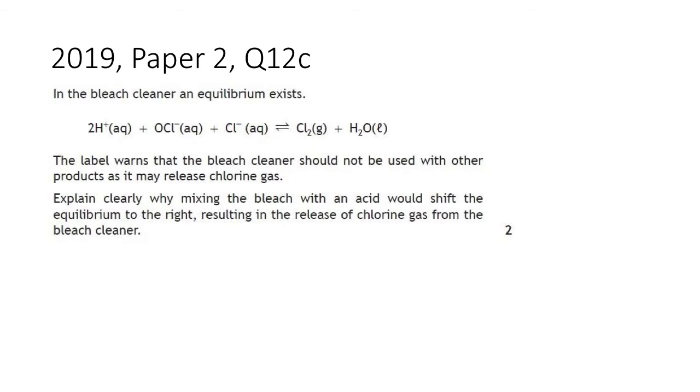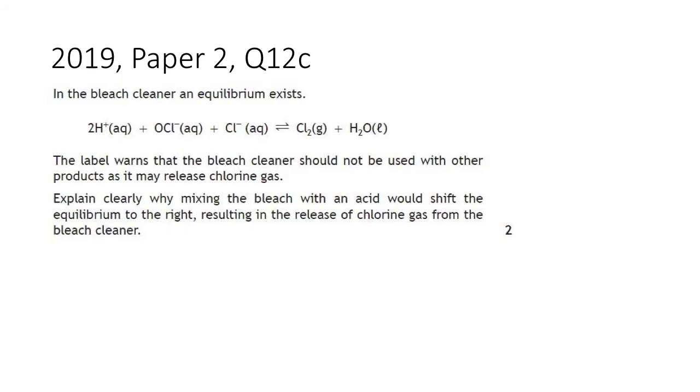So far we've looked at multi-choice questions. In the next couple of examples here, we're looking at ones from the extended answers section of paper 2. In bleach cleaner, an equilibrium exists. And we've got our equilibrium equation there. The label warns that the bleach cleaner should not be used with other products as it may release chlorine gas. Explain clearly why mixing the bleach with an acid would shift the equilibrium to the right, resulting in the release of chlorine gas from the bleach cleaner. So 2 marks for this, 2 points thereafter.